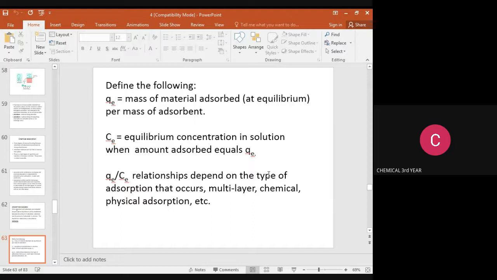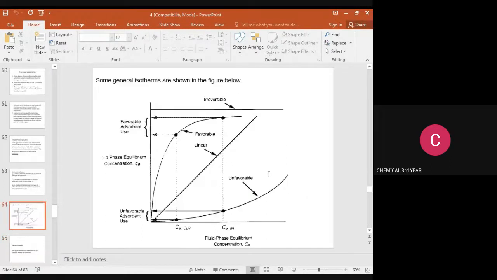Define the following: qe means the mass of material adsorbed at equilibrium per mass of adsorbent. Ce means the equilibrium concentration in solution when the amount adsorbed equals qe. The qe versus Ce relationship depends on the type of adsorption that occurs, such as multilayer or chemical and physical adsorption.